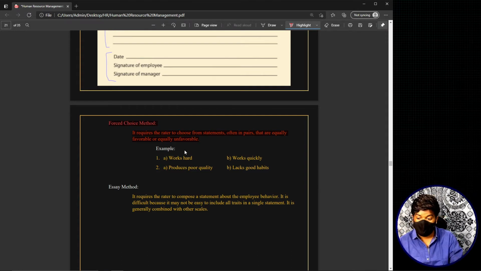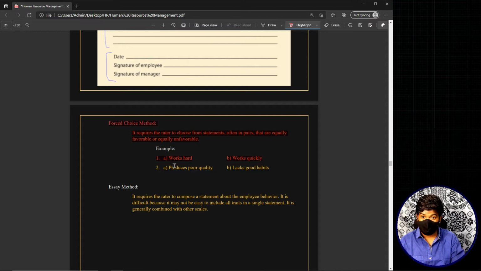For example, let's take this first option. You'll have the first option as works hard, and the second option as works quickly. Now both of them are positive statements, right? This employee works hard, this employee works quickly. Both of them are positive statements. Now the rater is forced to choose between these two things. These are equally favorable.